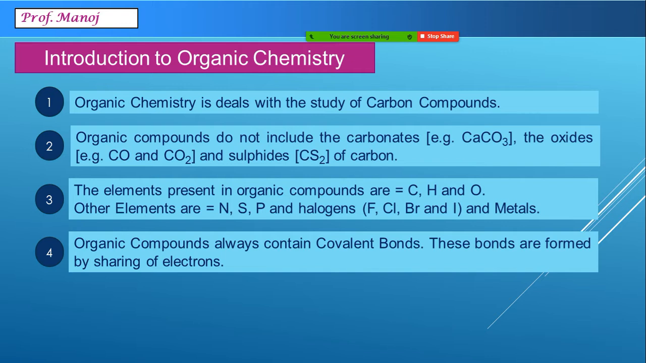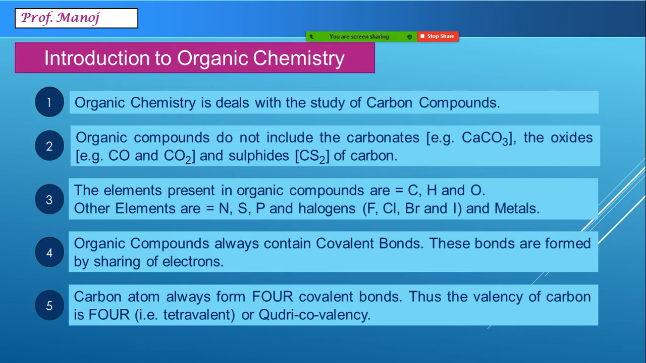Another special thing about organic compounds is all of them contain covalent bonds. These covalent bonds are formed by sharing of electrons. And for carbon, this is a very special thing. So all carbon compounds are only going to contain the covalent bonds and no other type of bonds.